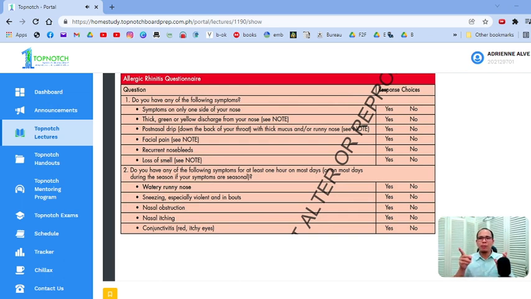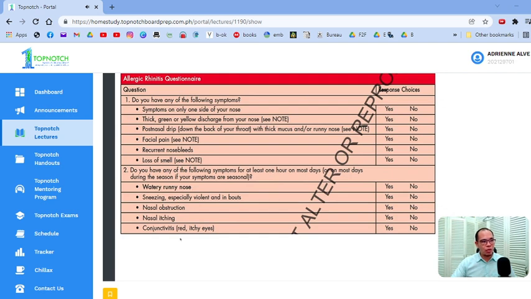So pag unilateral yan, baka infectious process, baka may foreign body obstruction pala, lalo na pag may mga discharge, pag may facial pain, you will consider, ano yun? Diba? Pwede siyang rhinosinusitis, okay? Kapag mayroong recurrent nose bleeding, baka may mass yan, may tumor, loss of smell, baka may ibang problema yan. So these are not common, okay? Of course, it doesn't mean na pag may loss of smell, hindi na siya allergic rhinitis, diba? It doesn't mean na pag may post-nasal drip, hindi na siya allergic rhinitis. It's simply telling you na these are not common.